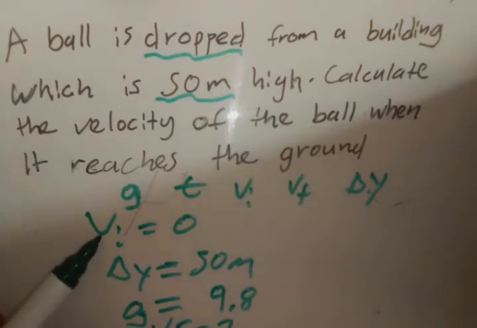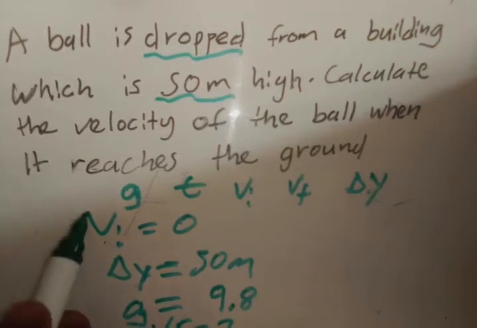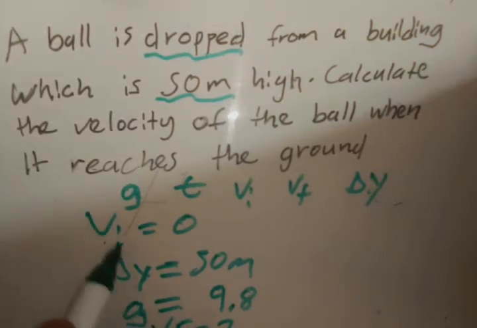For instance, I'm given Vi, I'm given delta y, I'm given acceleration, and I'm looking for Vf. If one of them is missing, it means I can't use that equation of motion.